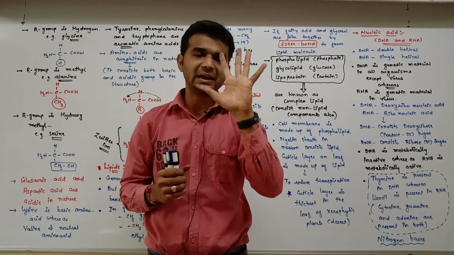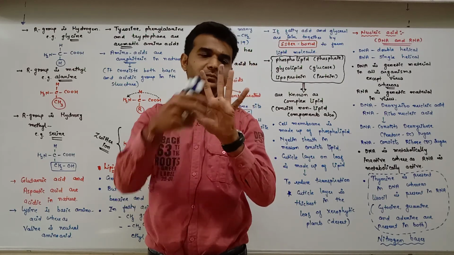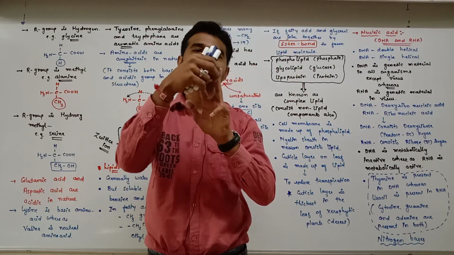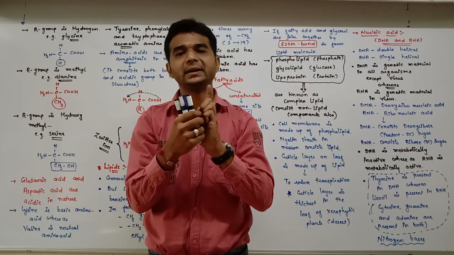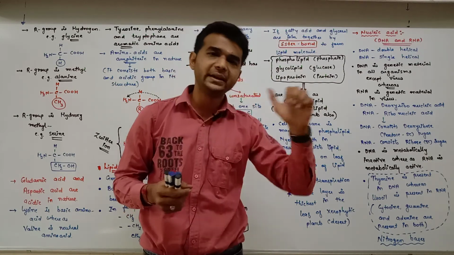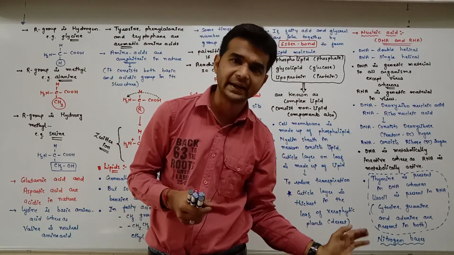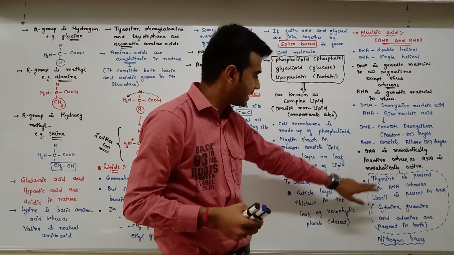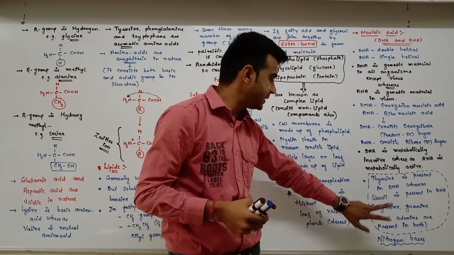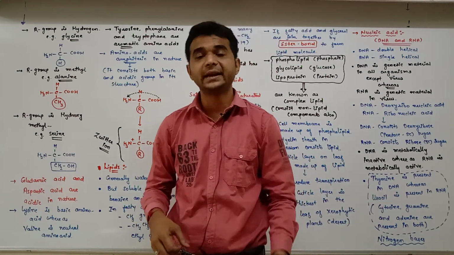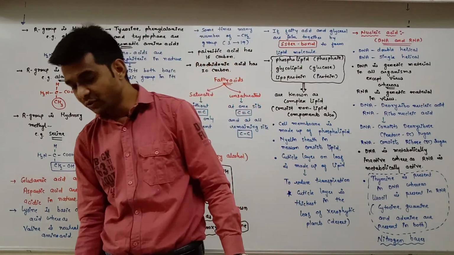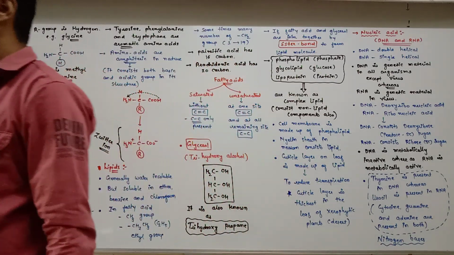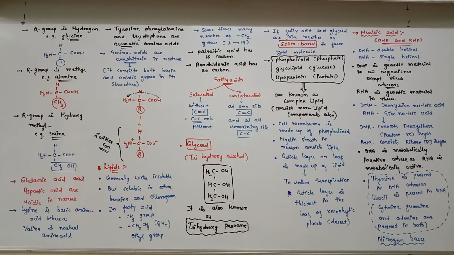Out of these 5, adenine, cytosine and guanine are present in both DNA as well as RNA. But in DNA, thymine is there, and in RNA, uracil is there. So uracil is not present in DNA, and thymine is not present in RNA.